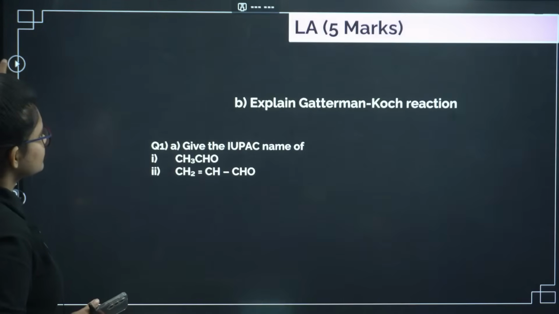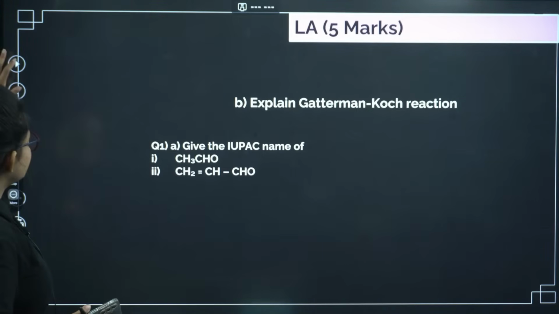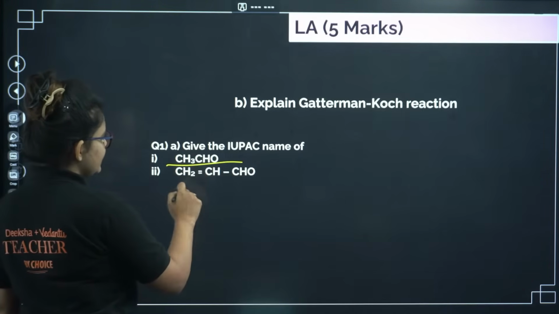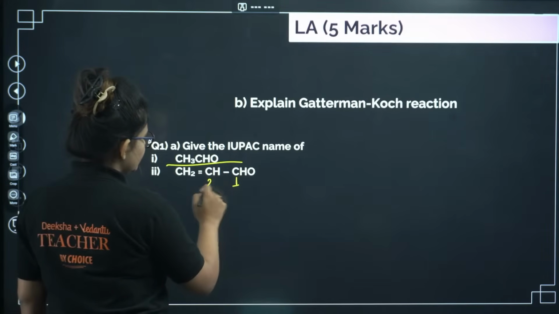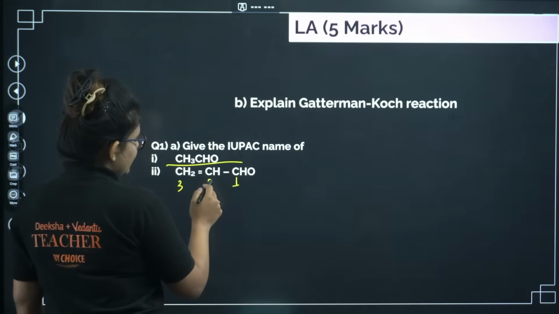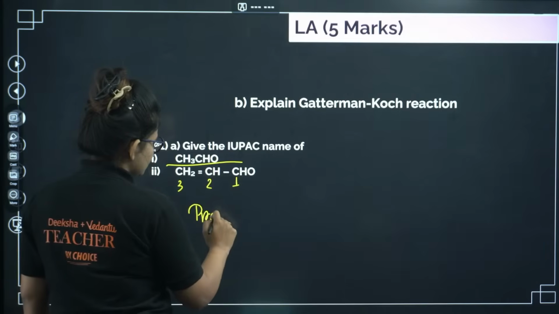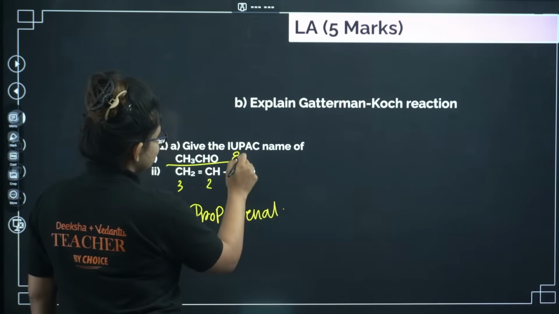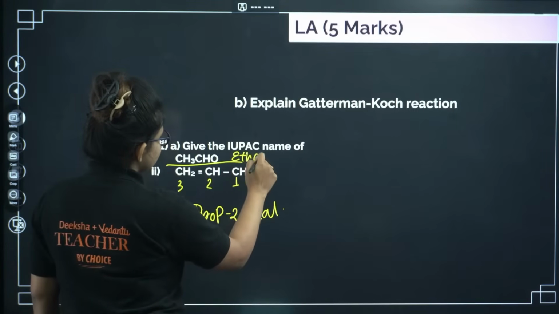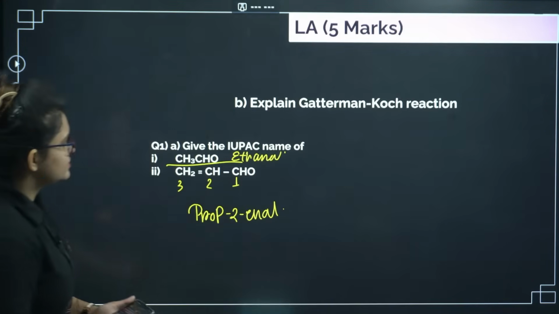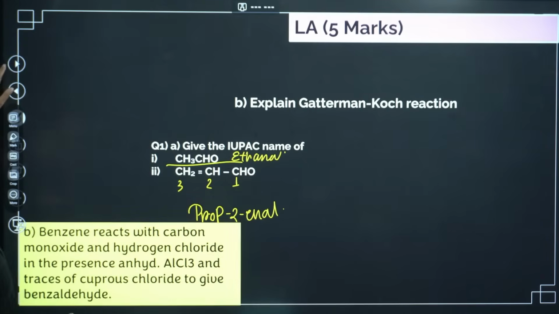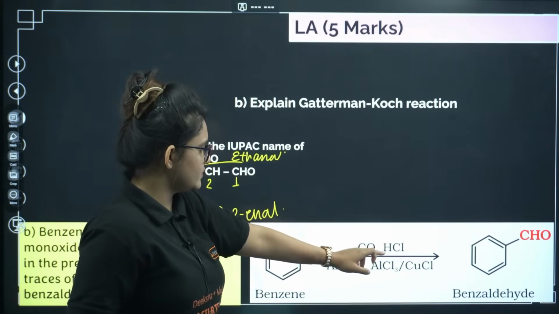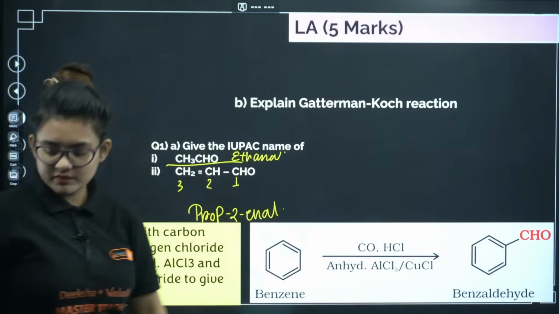Let's go ahead. Okay, explain the Gattermann-Koch reaction. IUPAC nomenclature you can just avoid. Anyway, this is ethanaldehyde, and this you can name with 1, 2, 3, so prop-2-enal, and this is your ethanal, simply we can end that. Explain the Gattermann-Koch reaction. So this is your Gattermann-Koch reaction: benzene in presence of CO and HCl, in presence of anhydrous AlCl3, you will end up with benzaldehyde.